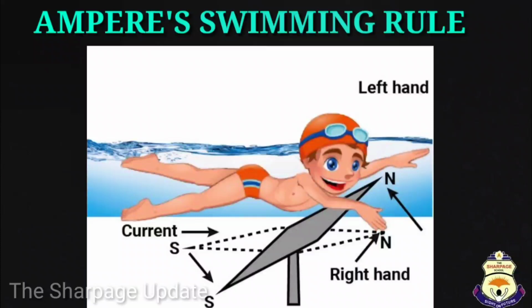Then the north pole, or N pole, of the magnetic needle will get deflected towards his left hand, as you can see in this figure.